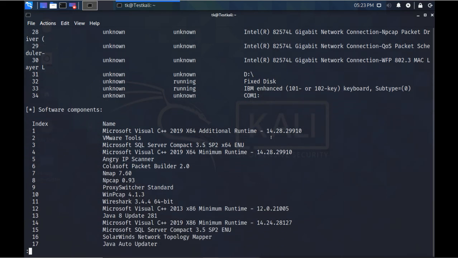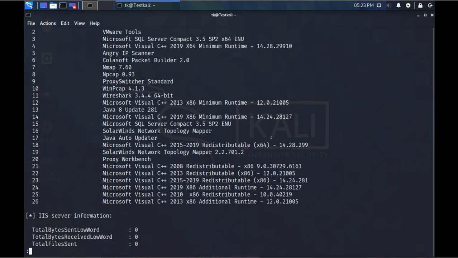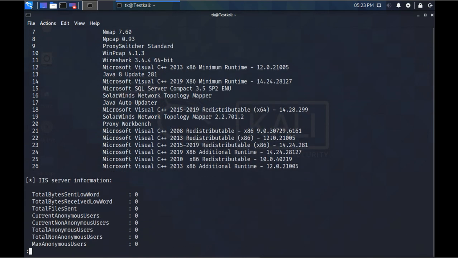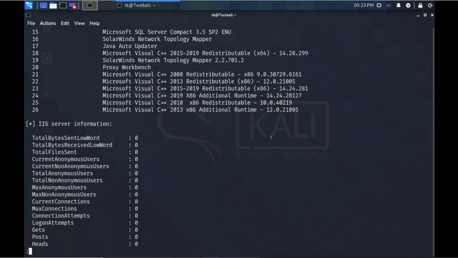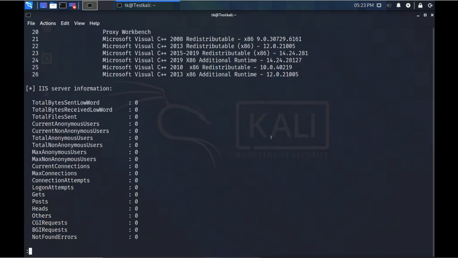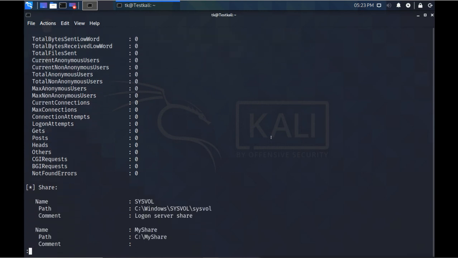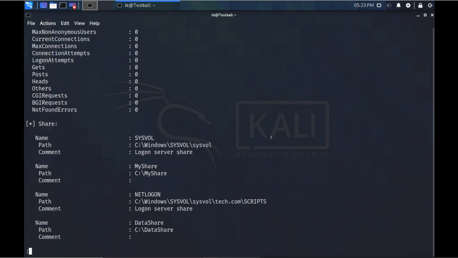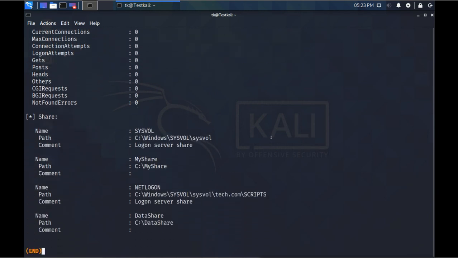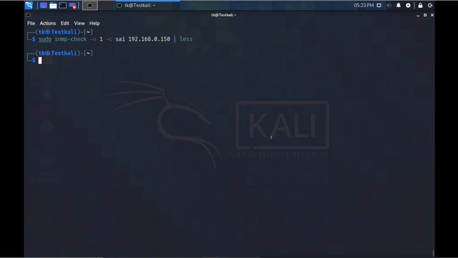Software components, what software is installed there, it is showing detailed software information. This is IIS server information, because the server is installed and running, so this is the server information there. Share folder information, and now it has ended. So you can see it shows lots of information. You only have to get the community string. You don't have to get the username and password of a normal user. Even for the normal user, you just have to get the community string. So if SNMP is running, it is very easy to enumerate.